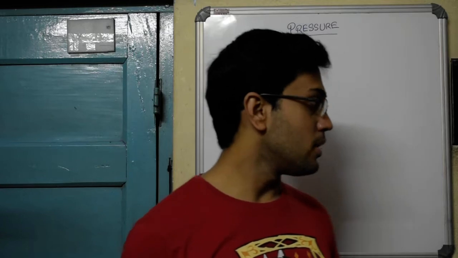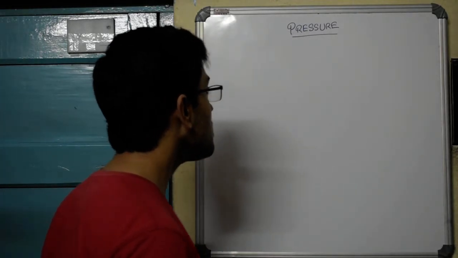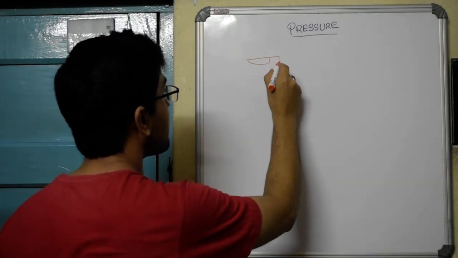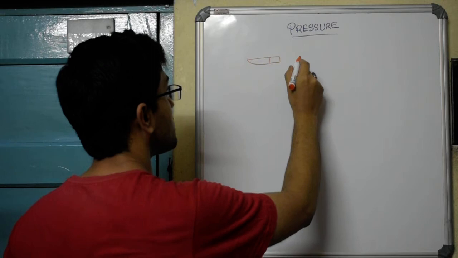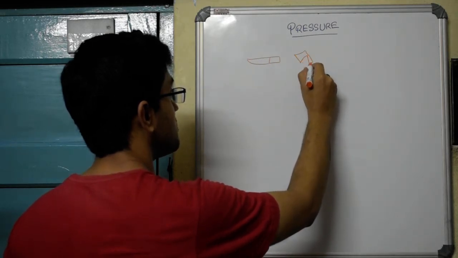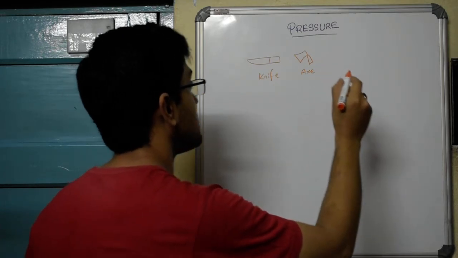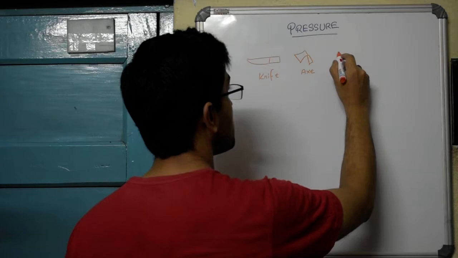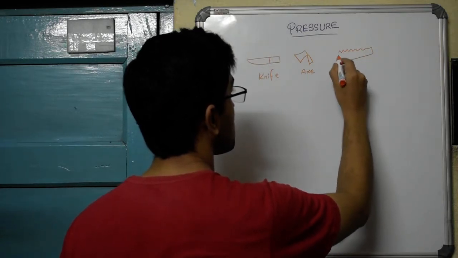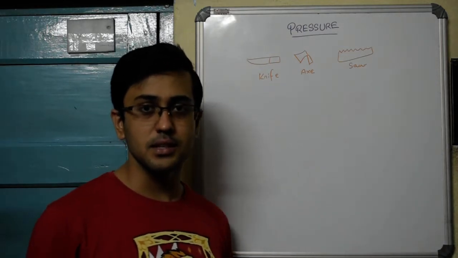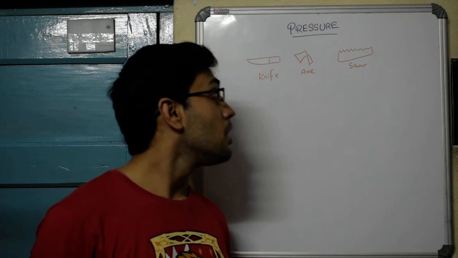Now, what are the various applications of this concept of pressure in our daily life? So, let us look into some examples. All kinds of cutting tools that we use, whether it's a knife or an axe, you can look into a saw. So you see all these cutting devices, each of them has specific applications.